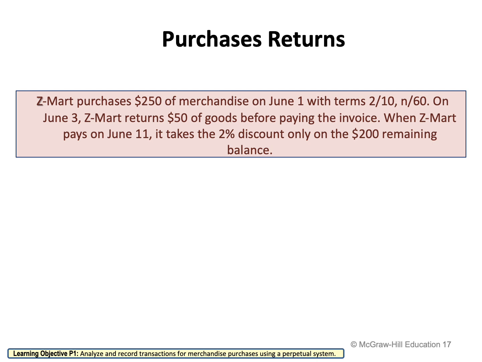Okay, now we'll see an example of purchase returns. We saw previously how we record purchase allowances, but now let's see how we are going to record purchase returns. Again, here we have Zmart. They purchased 250 of merchandise on June 1st with a term of 2% discount if the buyer, which is Zmart, pays within 10 days.